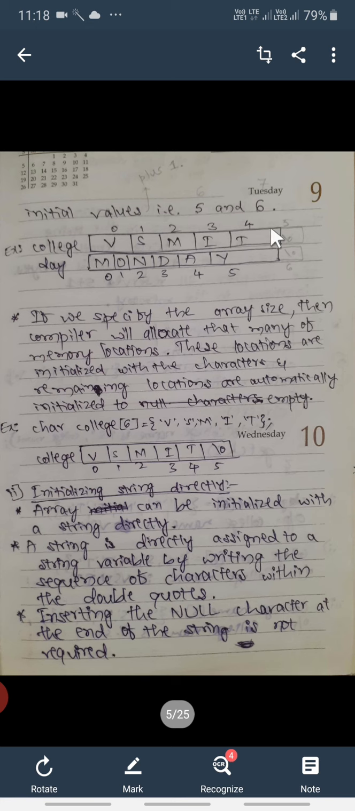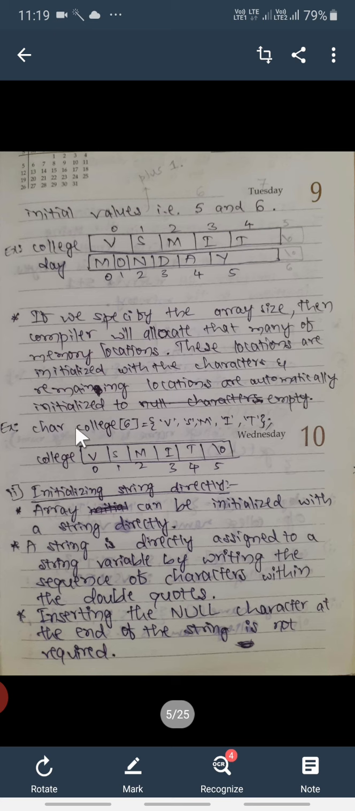So total number of locations are 6. In the second example the total number of locations is 7. If we specify the array size, then the compiler will allocate that many locations. Those locations are initialized with the characters, and the remaining locations are automatically initialized to empty or blank.